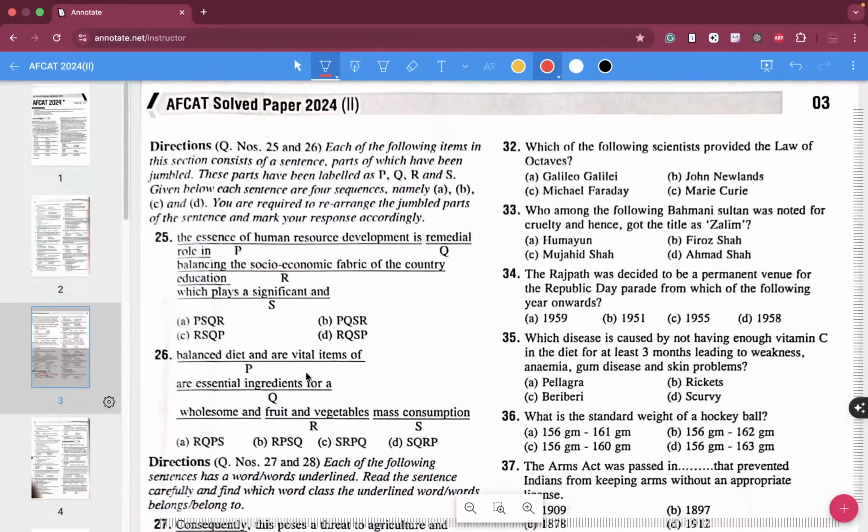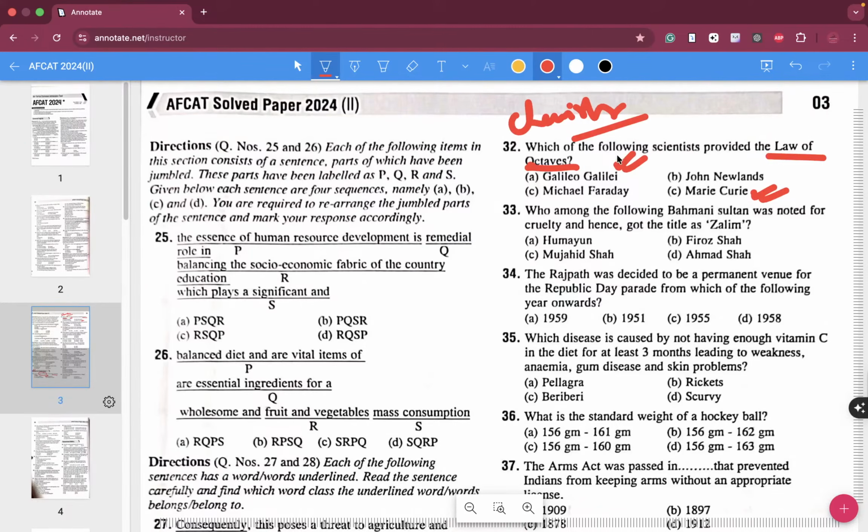Which of the following scientists provided the law of octaves? Where exactly do you find law of octaves? It is not anywhere else other than chemistry. Marie Curie was responsible for discovering radium.